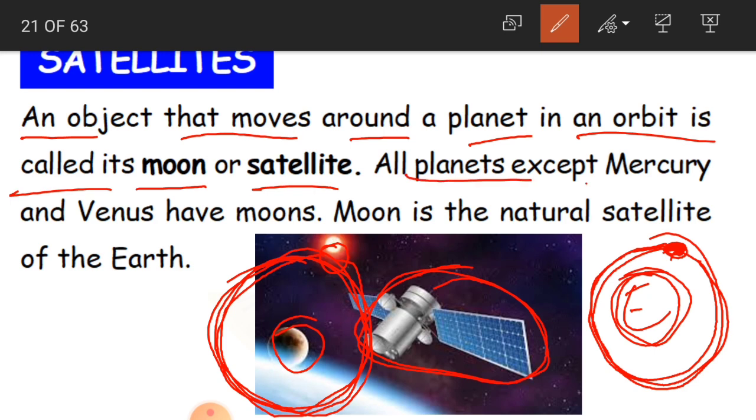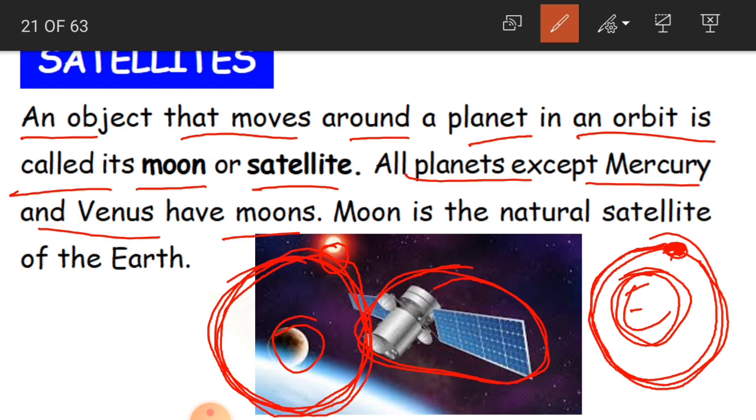All planets except Mercury and Venus have moons. So how many planets are we having, children? We are having 8 planets, and from those 8 planets, except Mercury and Venus, all others have moons. Earth has only one moon, and we have also already learnt that Uranus, Jupiter, Saturn have around 67, 62, 21, so many moons.